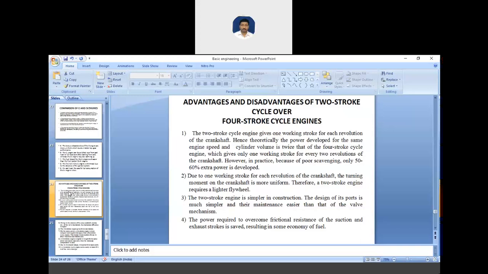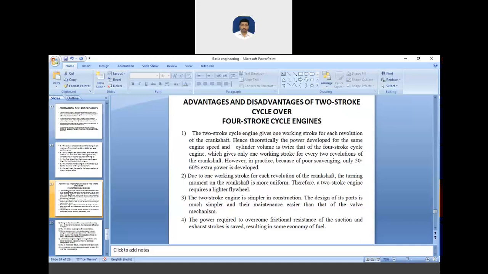Hence, theoretically, the power developed for the same engine speed and cylinder volume is twice that of a four-stroke cycle engine, which gives only one working stroke for every two revolutions of the crankshaft. In practice, because of poor scavenging, only 50 to 60% extra power is developed.